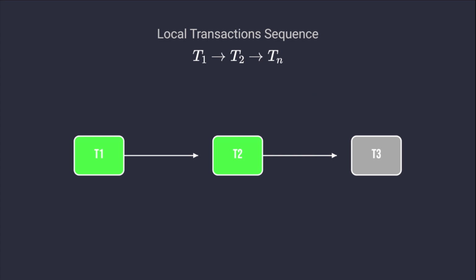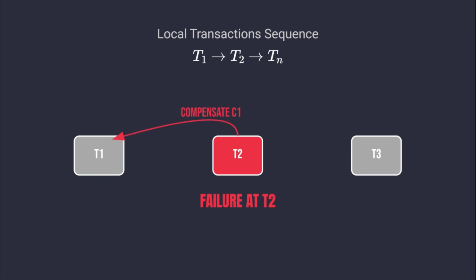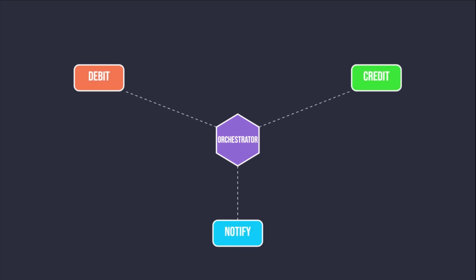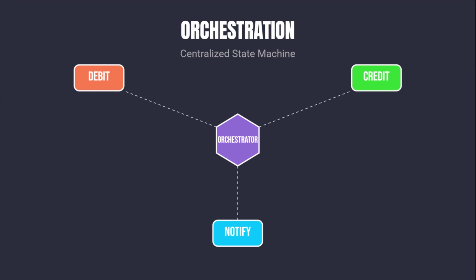Each local transaction updates the database and publishes an event triggering the next step. If Ti fails, the Saga executes compensating transactions, Ci, Ci-1, up to C1, to undo the preceding successful steps. We implement orchestration, where a central service, the Transfer Orchestrator, manages the flow and state transitions.